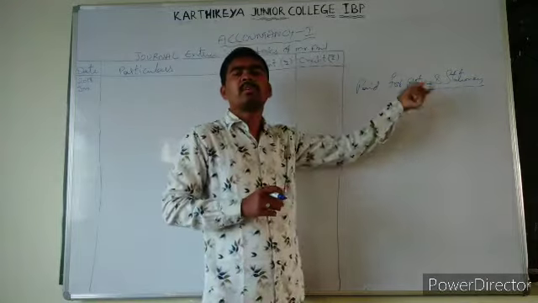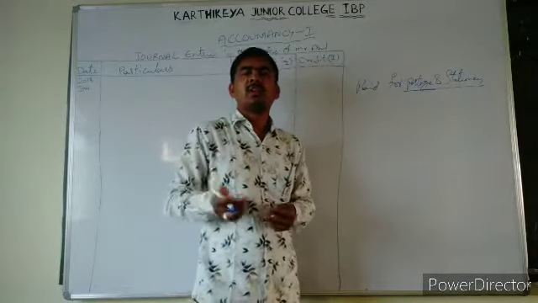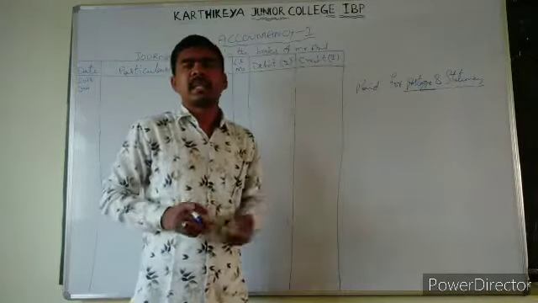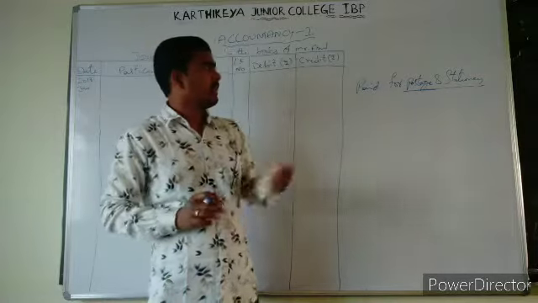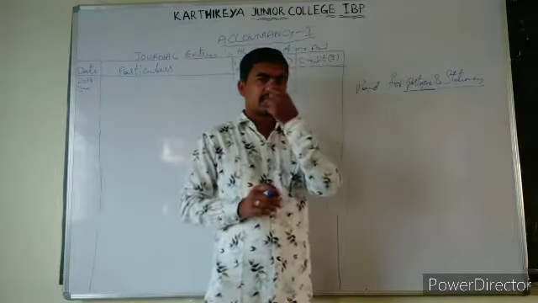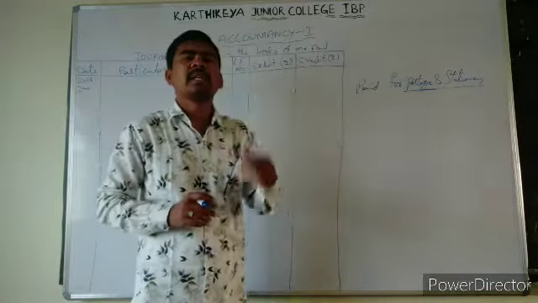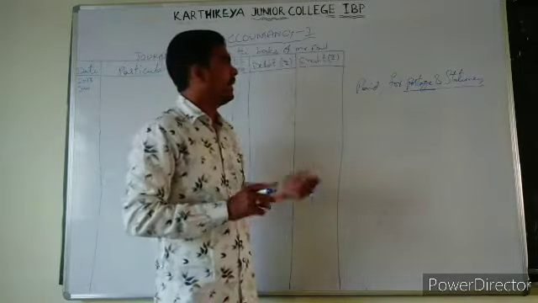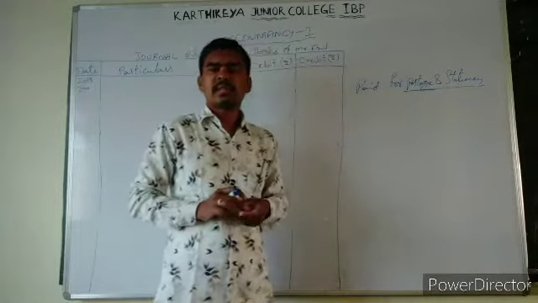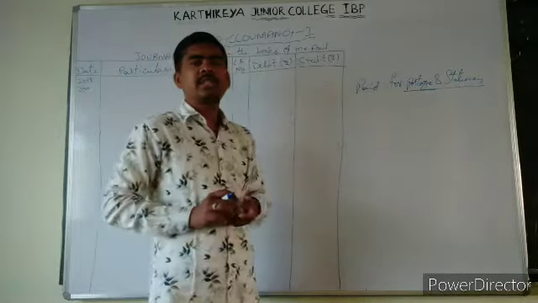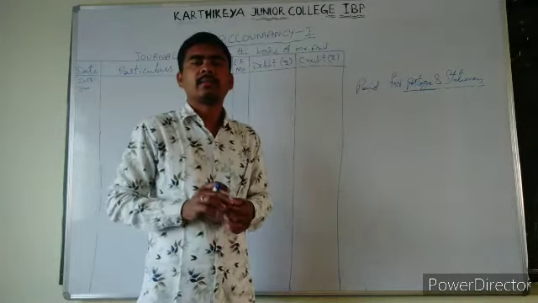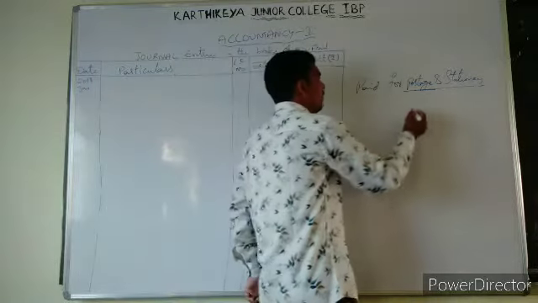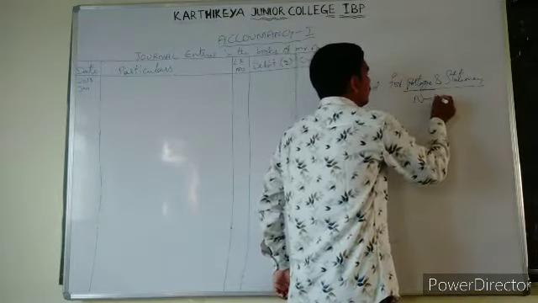What happened here? We have paid for postage and stationery. Sometimes we need to send letters to our employees, that is called postage, and sometimes we need books, pens, all those things. That is an expenditure for us, right? So where do you find expenditure? That is nominal account, debit.